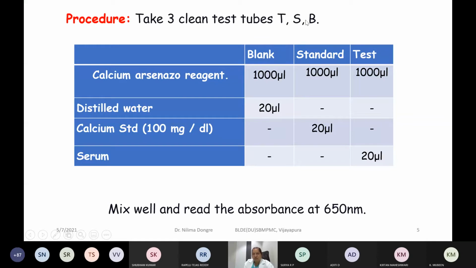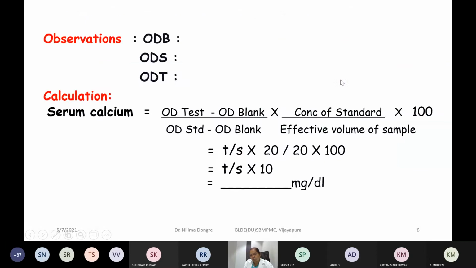The test is the test tube in which you take the unknown sample, your serum sample. In this procedural table you can see the sequence of the additions of the reagent and the sample in the respective test tubes.